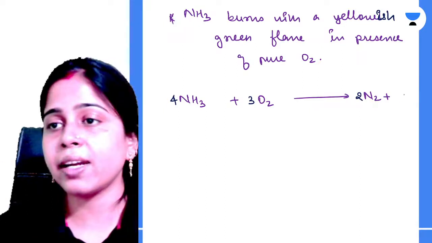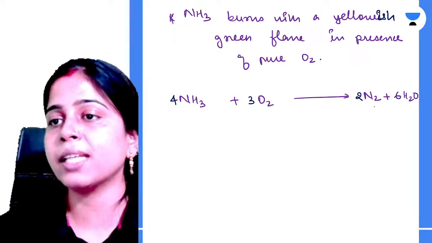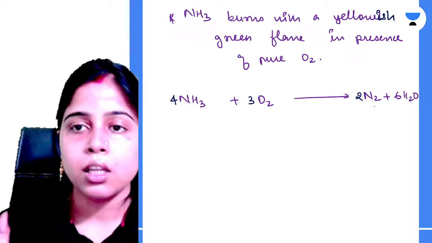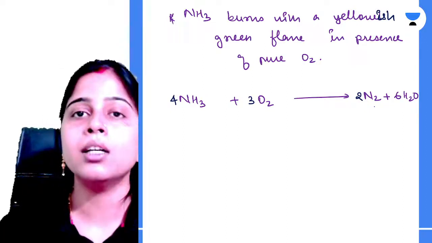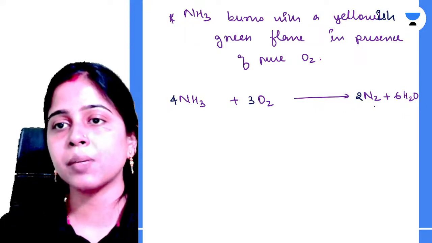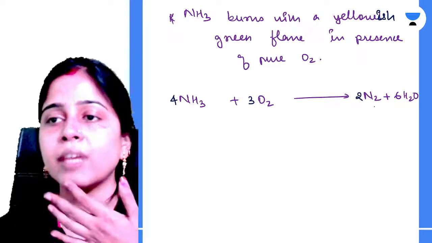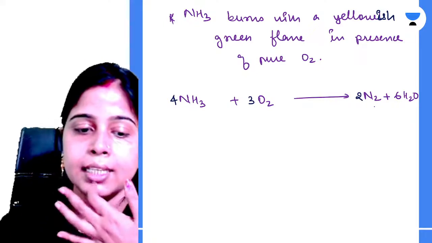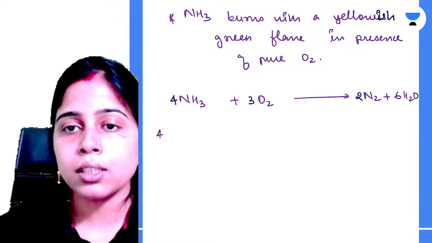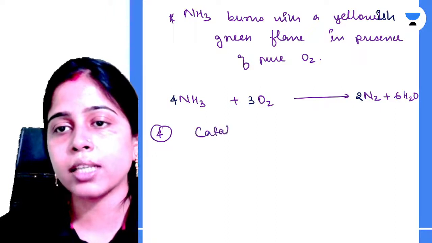So this is a very important reaction. All of you please understand this. Okay. This is simple oxidation of ammonia, and the observation for this reaction will be ammonia burns with a yellowish green flame producing water vapor and nitrogen gas. Clear? Fourth is your catalytic oxidation of ammonia.